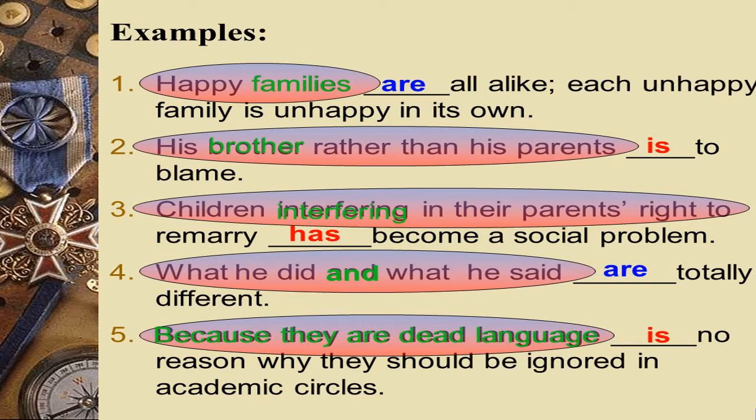Similarly, children interfering in the parents' right has become a social problem. So here again, why is it has? Because it is referring to social problem. That's why has. What he did and what he said are totally different. So here both are there. Doing is different and saying is different.